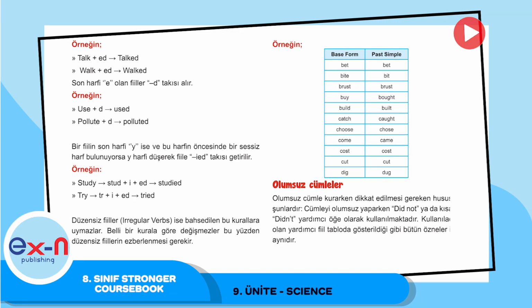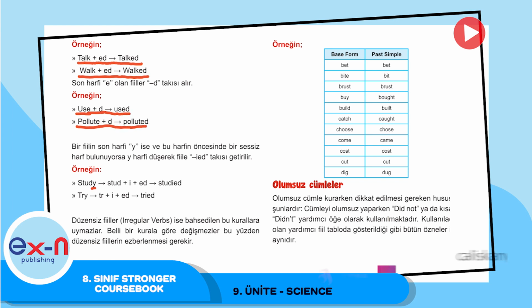It means that we can change a verb into the past simple by adding ed, like the verb talk becomes talked, or walk becomes walked. If the verb ends in e, like use or pollute, then we just add d to it and we change it to used or polluted.